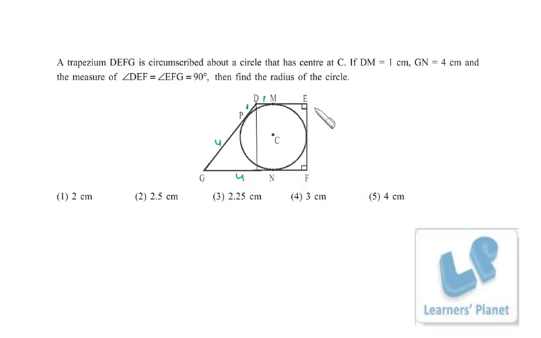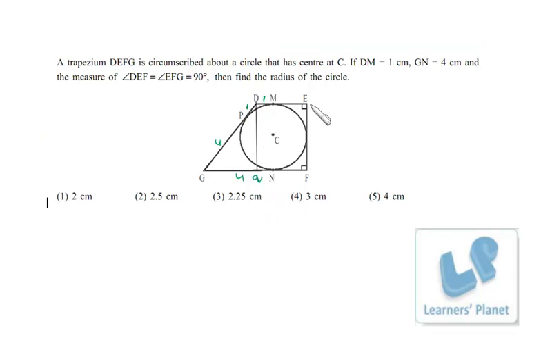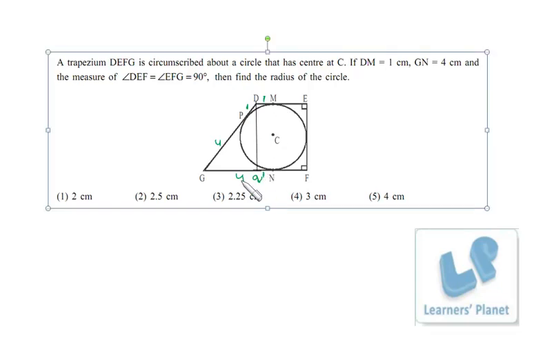Now you can observe that this line is nothing but the diameter of the circle, that is the length of MN, right? So this is the diameter of the circle, so precisely we have to find out the length of EF. Now EF is equal to DQ, suppose I assume this point to be Q, right? So EF is equal to DQ. Now DQ is parallel to EF, that means this length, that is NQ, will be equal to DM, right? So this length is 1, right?